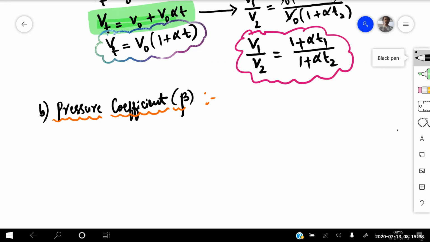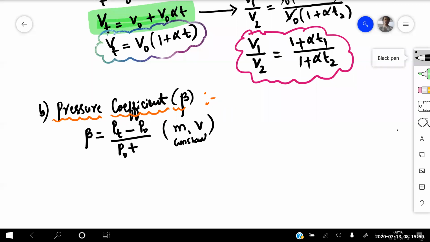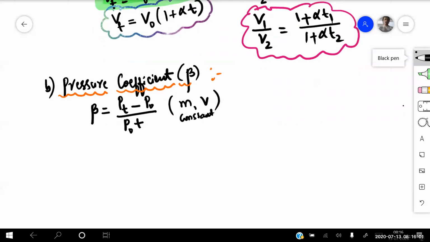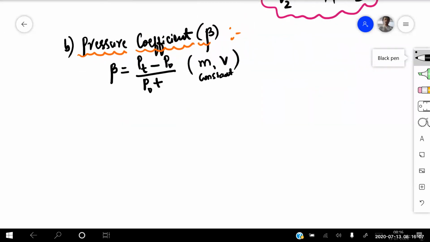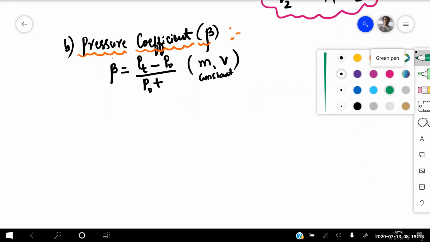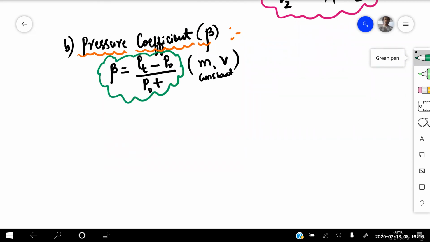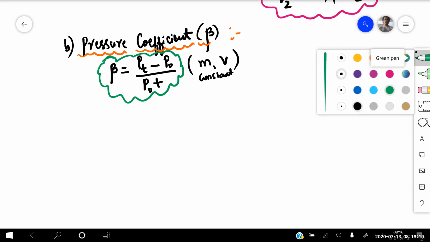So the pressure coefficient is given by the formula beta is equal to, same as previous, pressure at T degree centigrade minus pressure at 0 degree centigrade divided by pressure at 0 degree centigrade into T. Mass and volume are kept constant. So beta is equal to Pt minus P naught divided by P naught into T, keeping mass and volume constant.